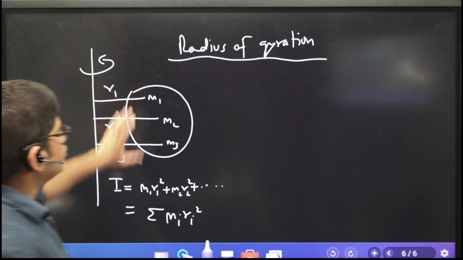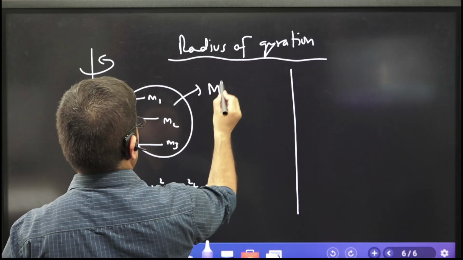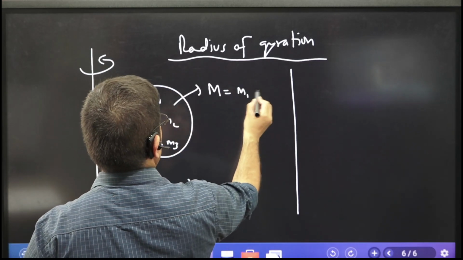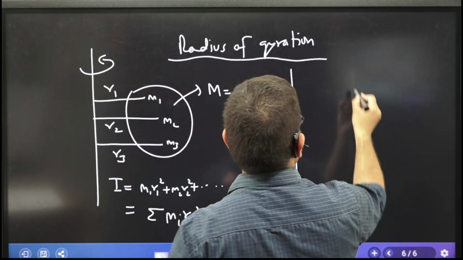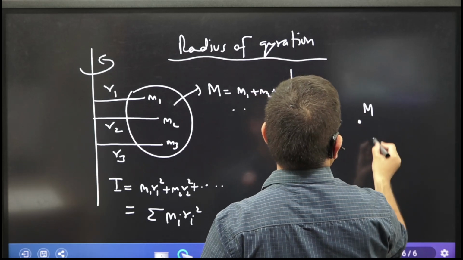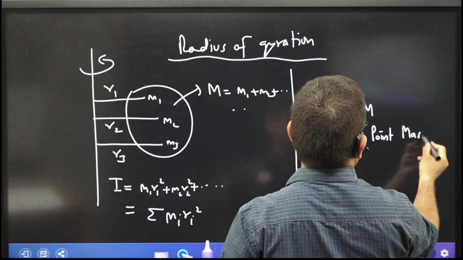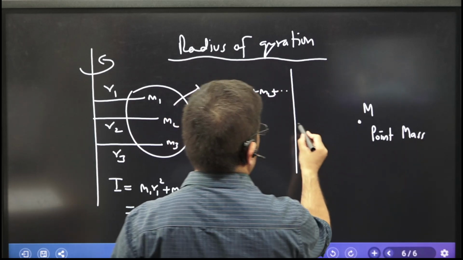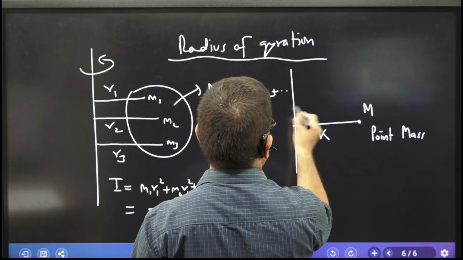Now let's assume this entire mass, capital M, which is made up of M1 plus M2 plus so on, is kept here as a point mass, at a distance k from the axis of rotation.